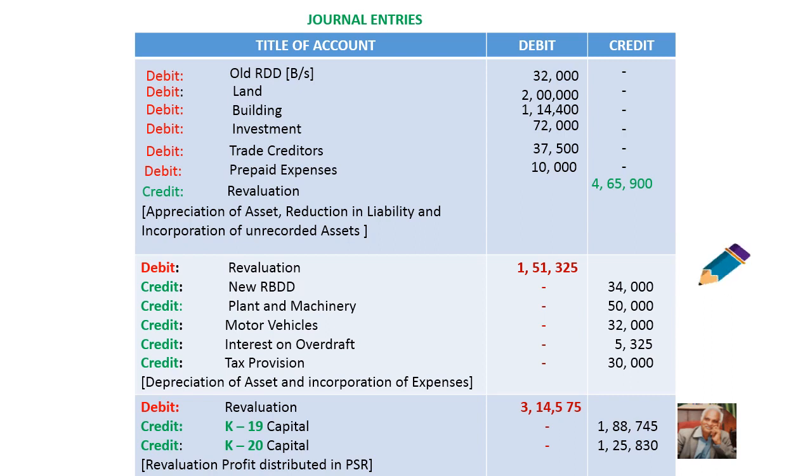The last one, debit revaluation 3,14,575, which is the cumulative total. Credit K19 capital 1,88,745. Credit K20 capital 1,25,830. Add both. That will be debited to the revaluation account. Narration: revaluation profit distributed in profit sharing ratio.